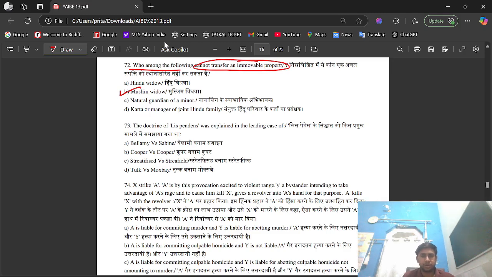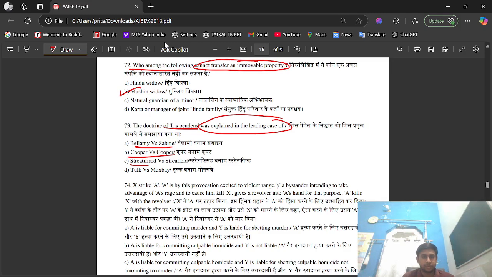Question number 73. The doctrine of lis pendens was explained in the leading case of option A, Bellamy versus Sabine. Option B, Cooper versus Cooper. Option C, Strafford versus Strafford.